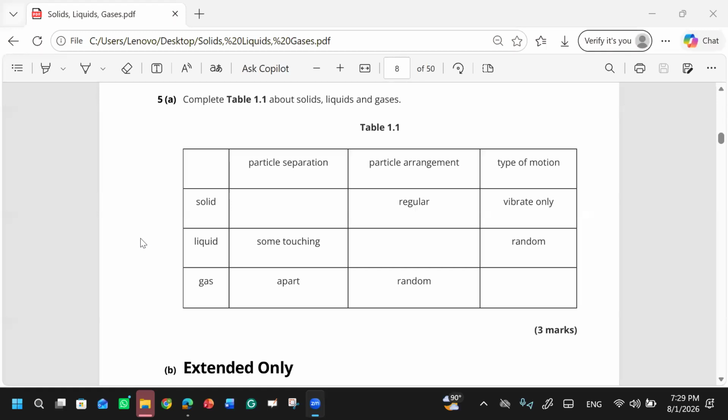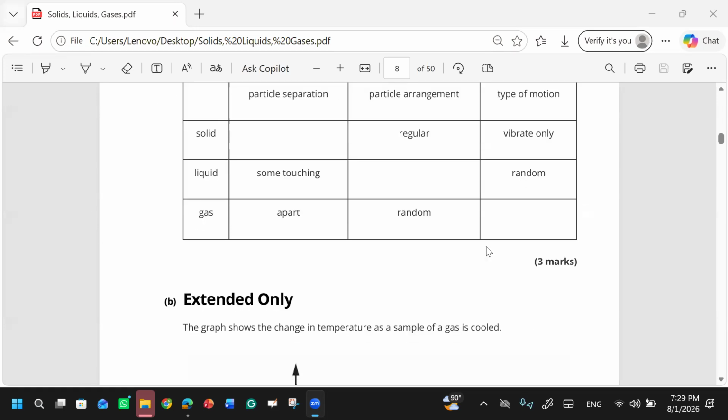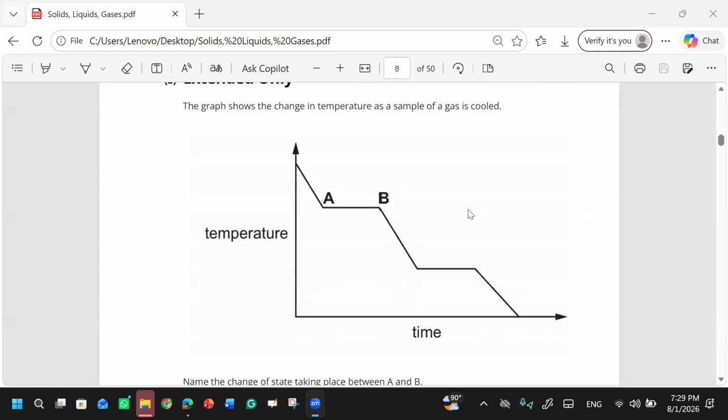Okay, what about the second, liquid, particle arrangement? It's random. They are random, and you can say irregular arrangement. What about the third one, gases? They have asked for the type of motion. Random motion, and this is rapid random motion.